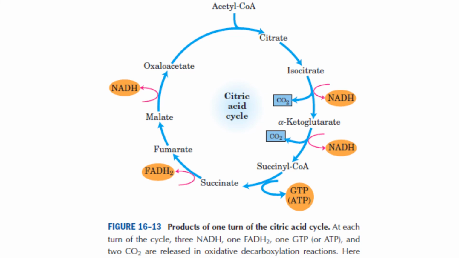And how many points are there in which reducing equivalents are produced? You see, there are 3 points where NADH plus H plus is generated. There is 1 point in which FADH2 is generated. Remember, this NADH plus H plus and FADH2 are both used during the electron transport chain for the generation of ATP. Also, there is a step here in which 1 molecule of ATP is produced. This process is actually direct phosphorylation.